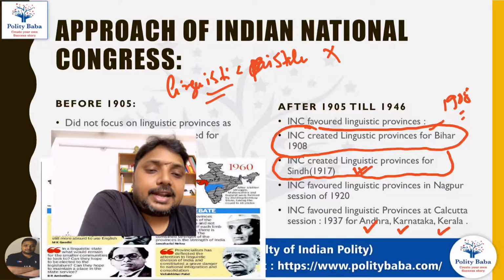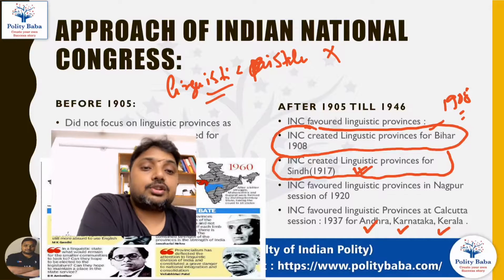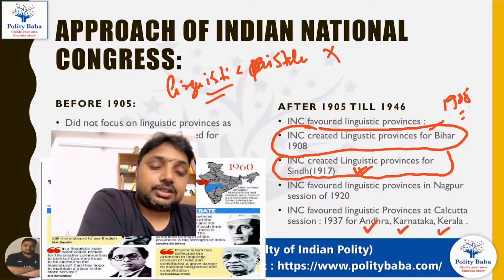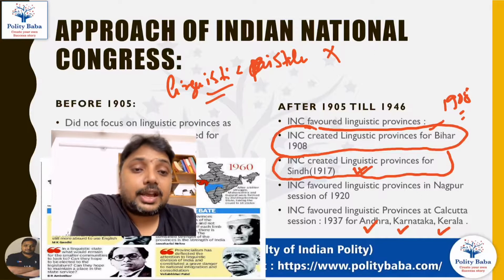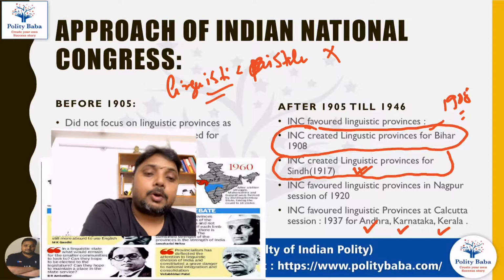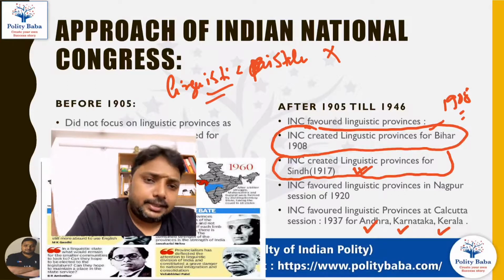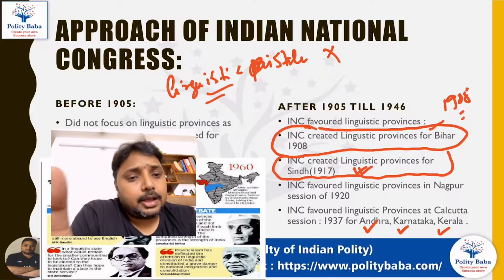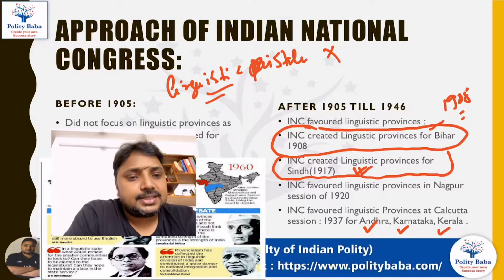The point is that the Congress, which became hostile towards the creation of linguistic states after 1946, was until then one of the greatest progenitors or advocates of the creation of linguistic provinces. So Congress since 1905 until 1946 always wanted that the new India will have new provinces,